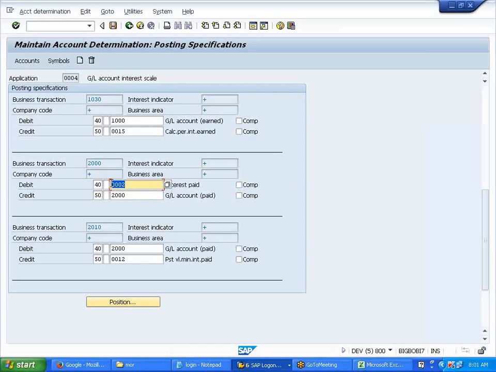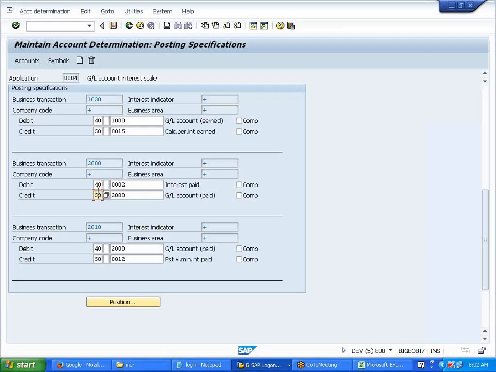Sir, I'm confused in this part. Can you explain again? Last time we used to assign it to the transaction keys. Remember, directly we used to click on the transaction key and assign the GL. Now, in case of account symbols, these are my account symbols. These account symbols are associated with a business transaction. Your business transaction is nothing but it is telling what should be debited and what should be credited. 40, 50, see here? It is saying that.